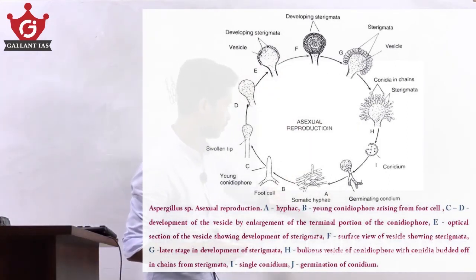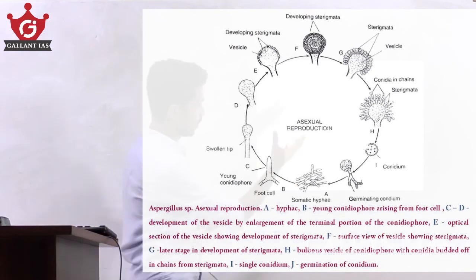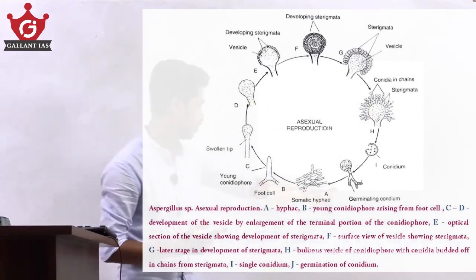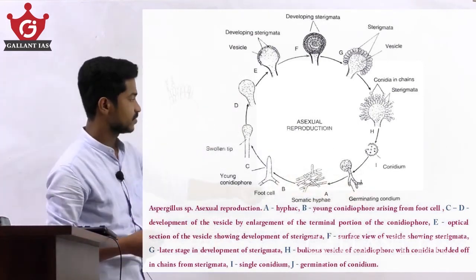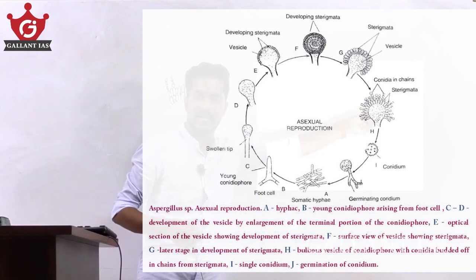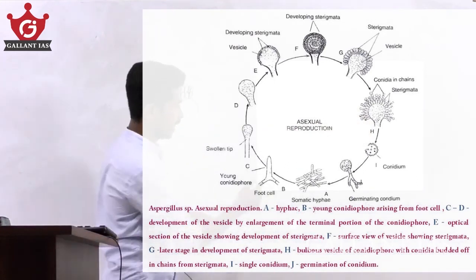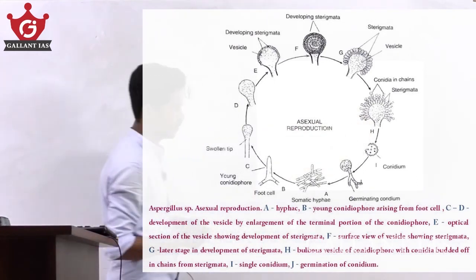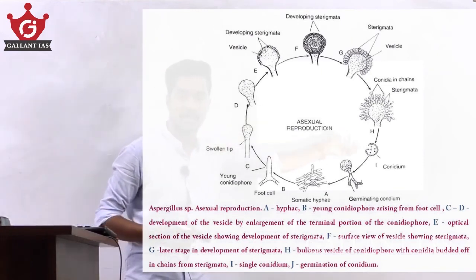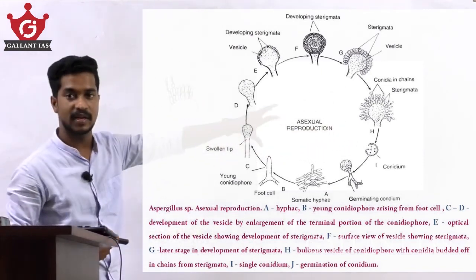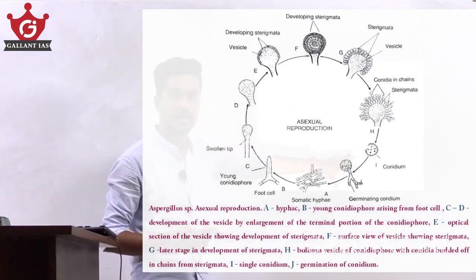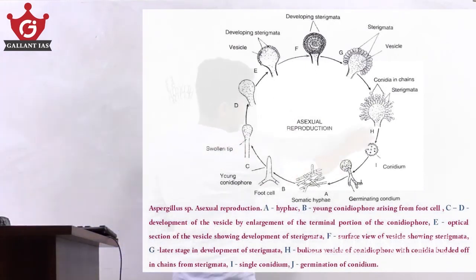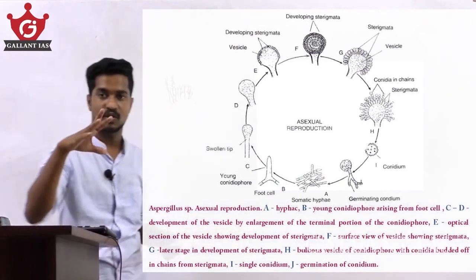When the conidia formed in chains are budded off, they detach from the sterigmata and become single conidia. A single conidium is somewhat spherical and uninucleate, with spines produced over its surface.